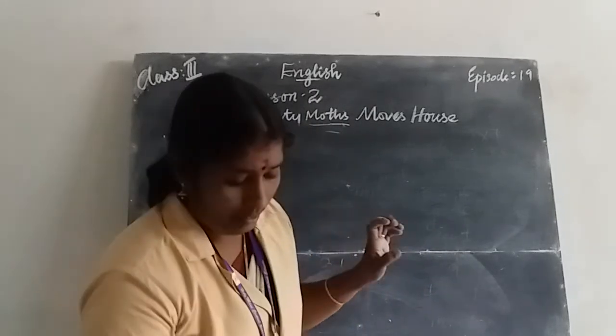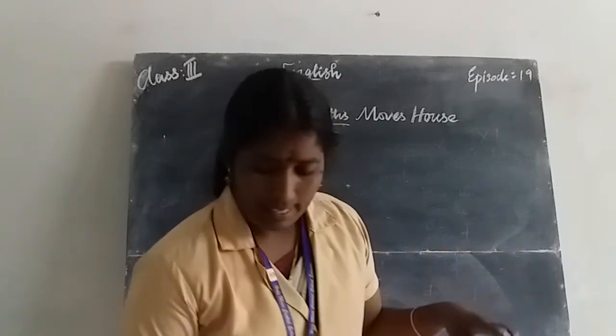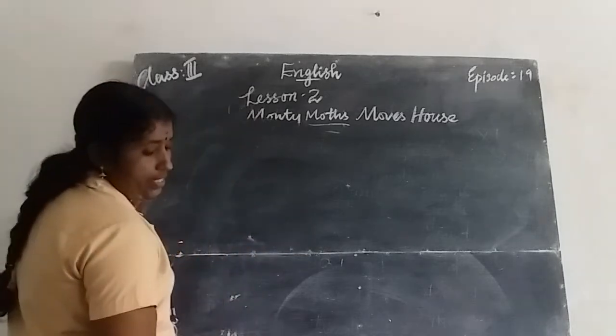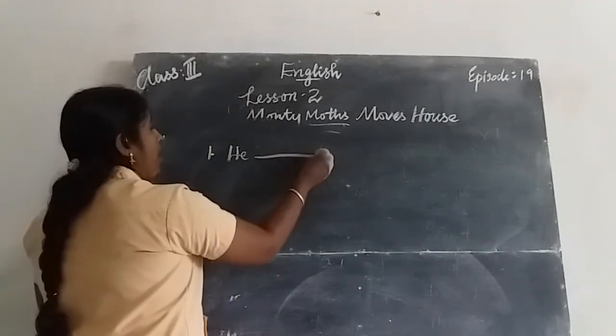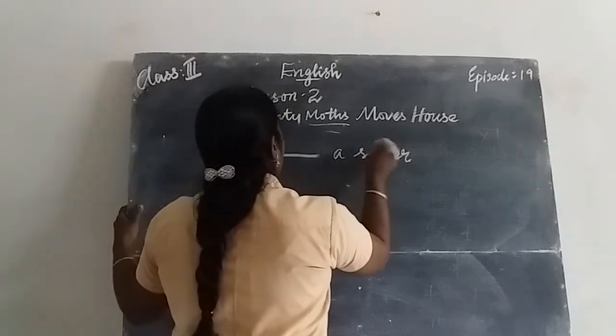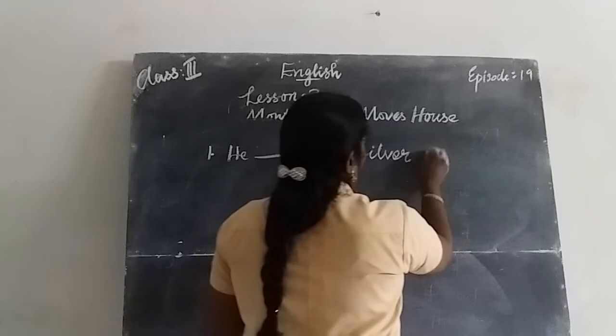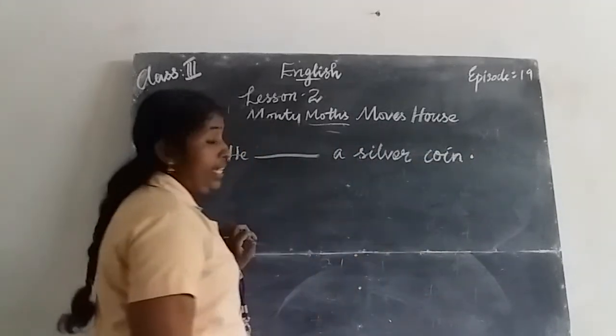Next segment: use the past form of the verb given in brackets. Example: he dashed a silver coin. S-I-L-V-E-R, silver, C-O-I-N, coin.